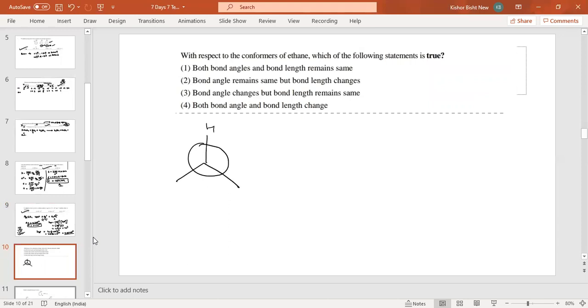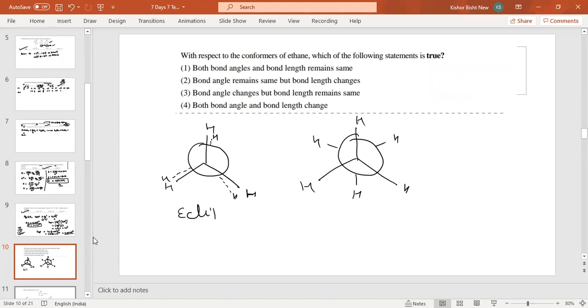One is called eclipsed, and another is called staggered. This is the eclipsed form. And another one is called staggered. This one is staggered.